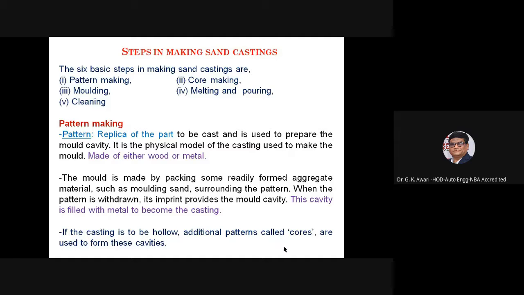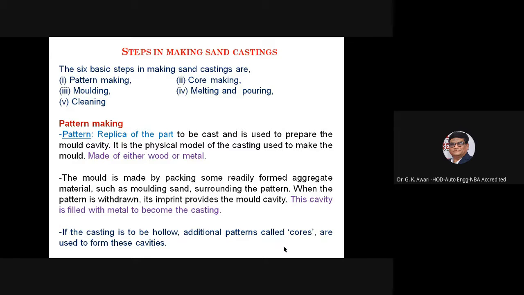So what is the pattern making? By this time we have studied that pattern is nothing but the replica of the part to be cast, and it is used to prepare the mold cavity. It is a physical model of the casting used to make the mold. It can be made of wood or it can be made of metal, and this pattern will be a replica of the part to be cast.